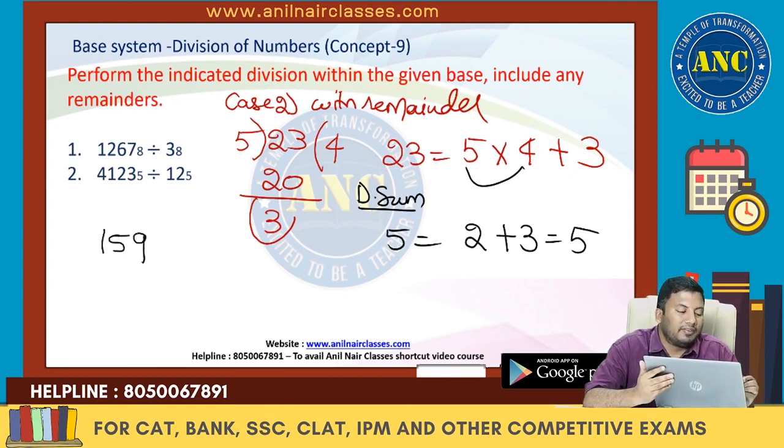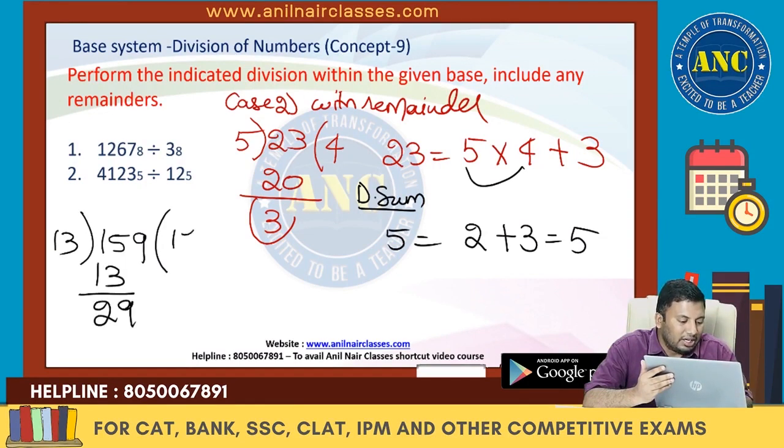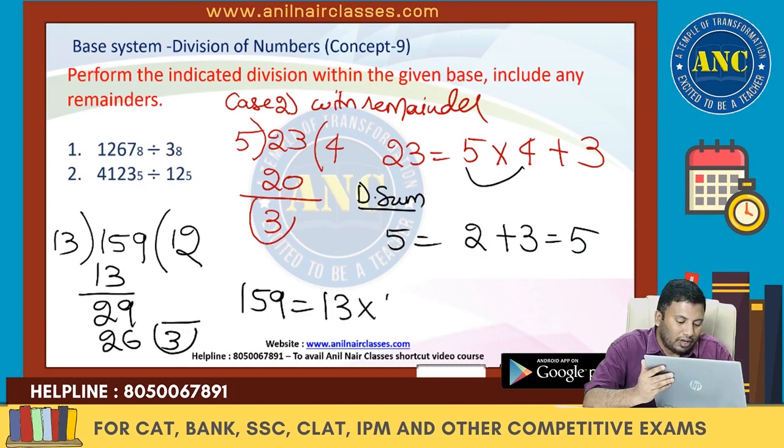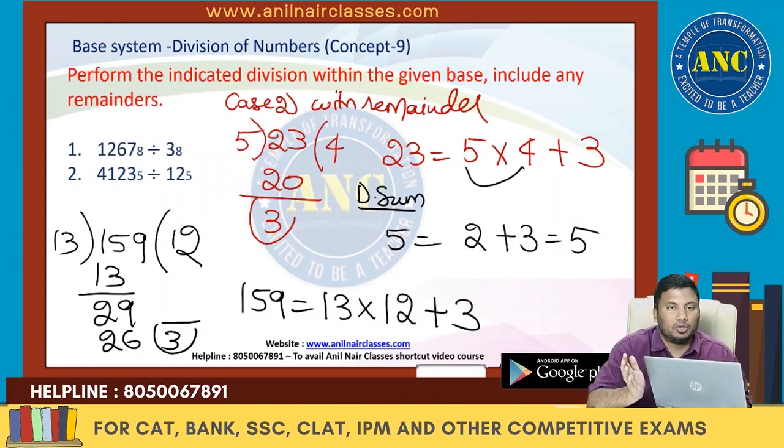159 divided by 13. 13 ones are 13. 29. 13 twos are 26. Remainder 3. So 159 is 13 into 12 plus 3. Am I right? Dividend equivalent to divisor into quotient plus remainder. Are you all with me?